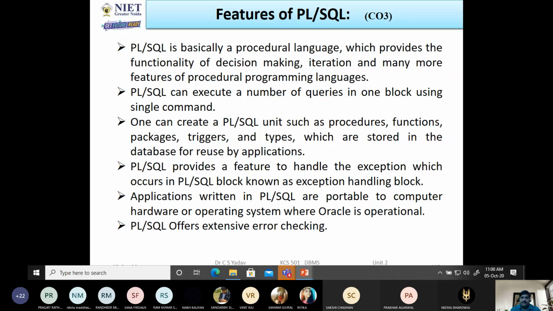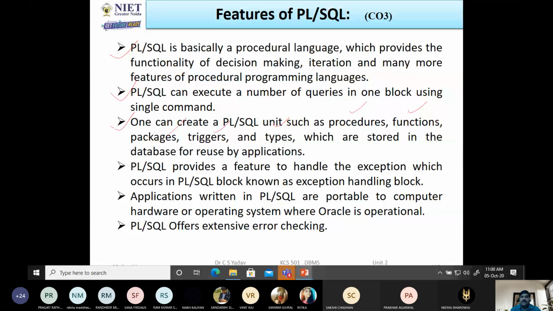Features of PL/SQL: procedural language SQL. PL/SQL is basically a procedural language which provides the functionality of decision making, iteration, and many more features of procedural programming languages. PL/SQL can execute a number of queries in one block using a single command. One can create a PL/SQL unit such as procedures, functions, packages, triggers, and types, which are stored in the database for reuse by different applications.